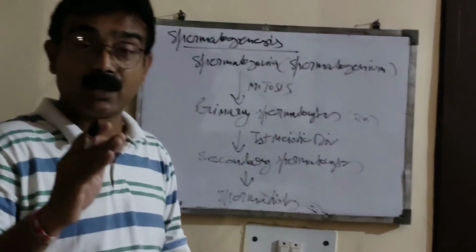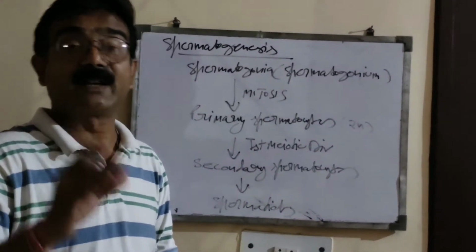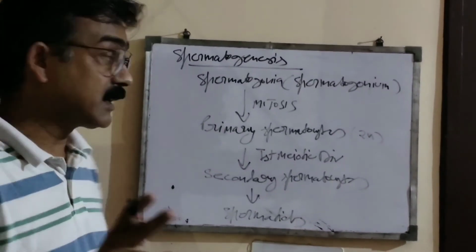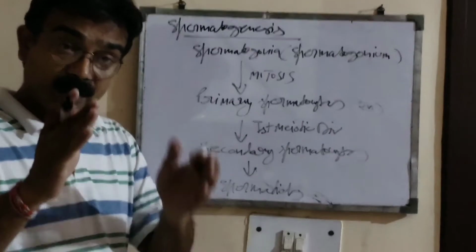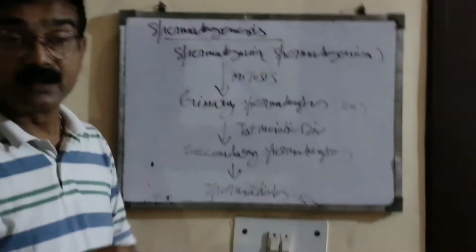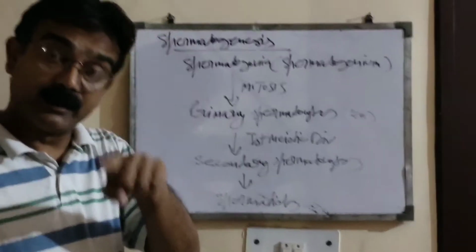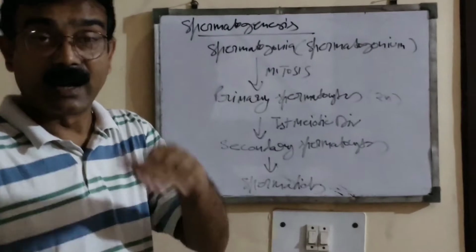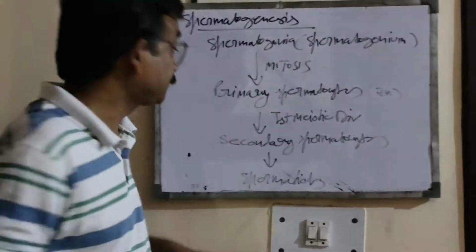Meiotically means meiosis. What is meiosis? A kind of reductional division. In reductional division, in meiotic division, the number of chromosomes becomes half in the next formed cell. Means 2n condition becomes n. Diploid condition becomes haploid after forming two cells.